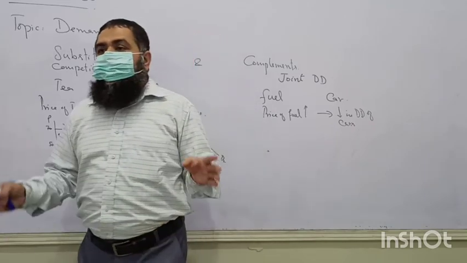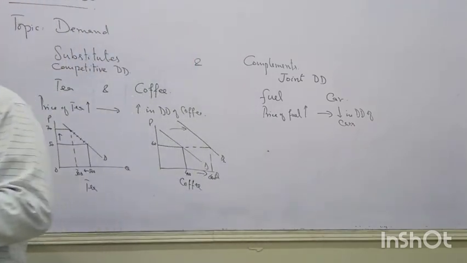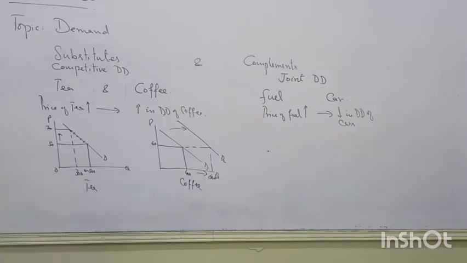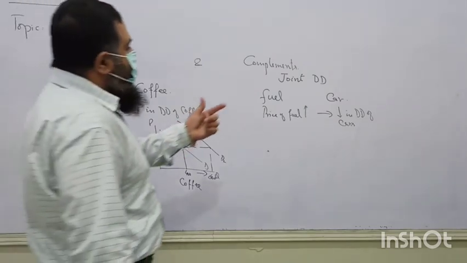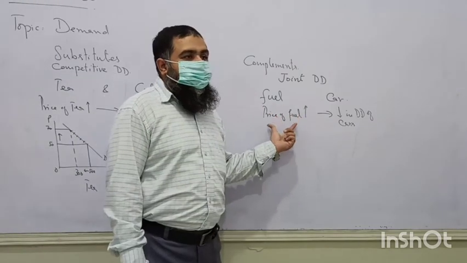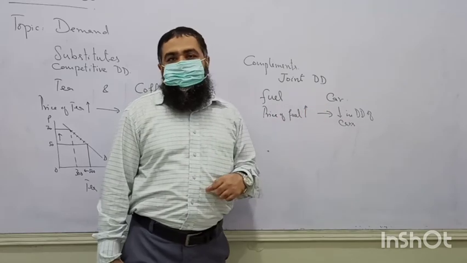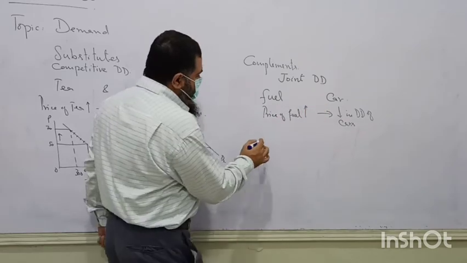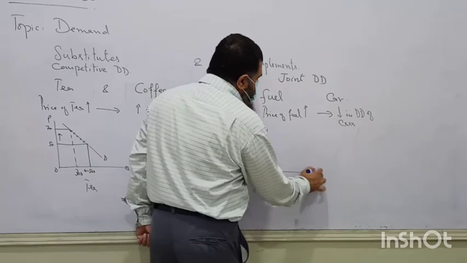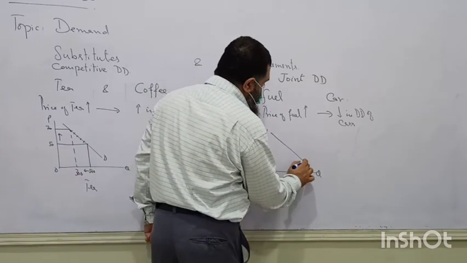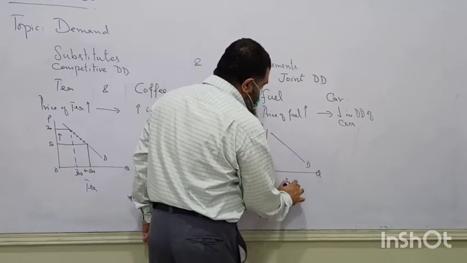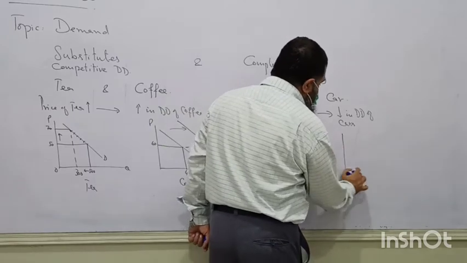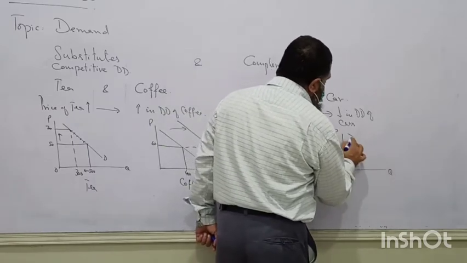So anything which is having a complementary good, the complements have an inverse relationship between the price and the demand of the other. Now make the diagram. This is the demand for fuel and this is the demand of cars.